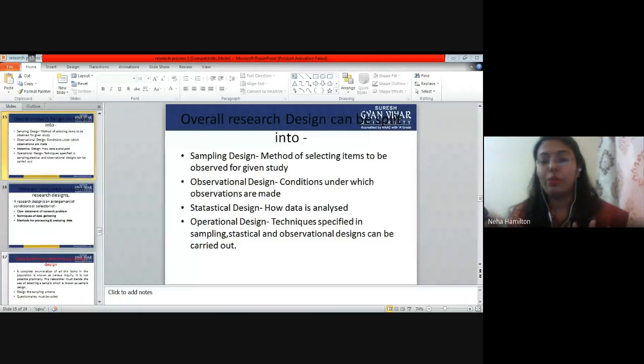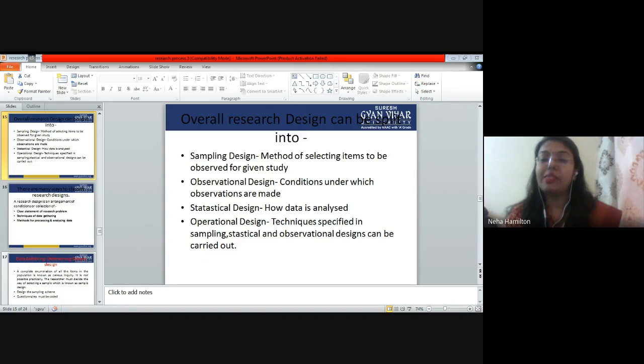If at all you are making observation, what are the conditions under which you are making observation? Then we have statistical design, that means how you are going to collect the data, whether you are going to collect the data through questionnaire, through schedules, through surveys, right? That we are going to understand in the next classes in the data chapter. And finally, we have operational design, techniques specified in operational means whatever day to day activity you are going to do.